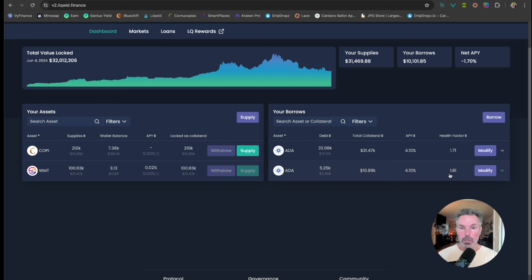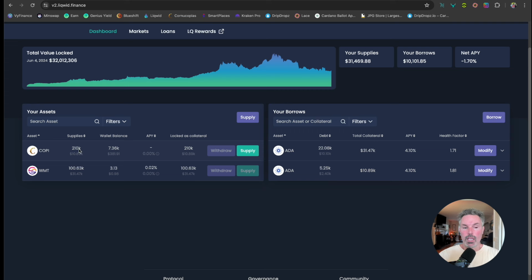It's going to get lower and more risky because this 5.25K ADA at 70 cents is going to get nearer to that $5,000 mark, right? And if ADA goes to $1, the 5.25K ADA is going to equal $5,250.